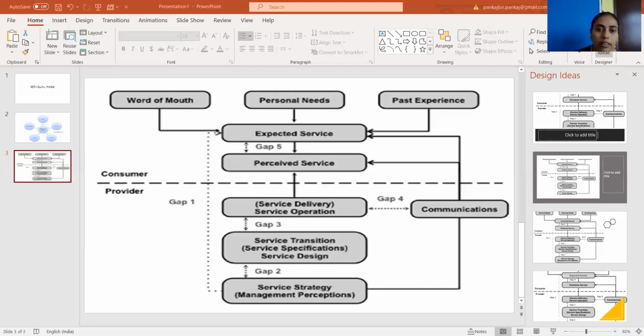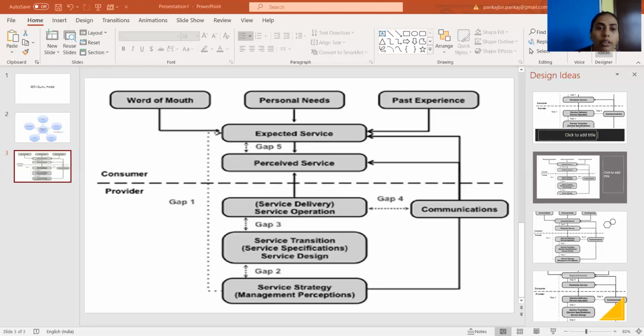Then there could be a second gap which we need to analyze. It is the service quality specifications gap. So it is also known as gap number 2. There may be an inability on the part of management to translate customers' expectation into service quality specification.